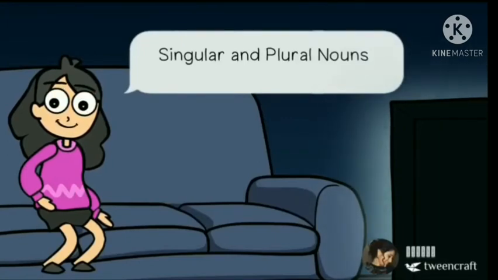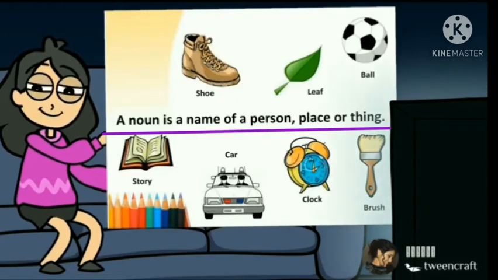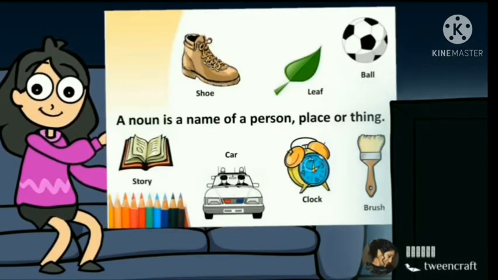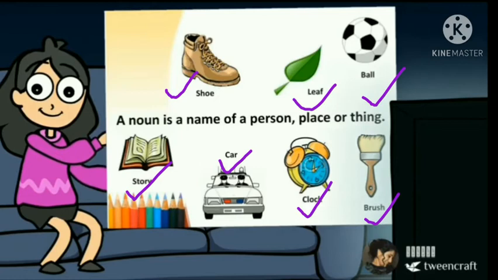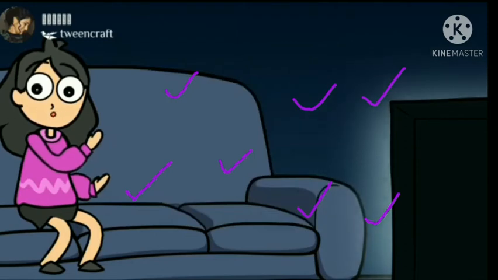Before understanding singular and plural noun, it's important to understand what is noun. So a noun is a name of a person, place or thing. Here we have some examples: shoe, leaf, ball, story, car, clock and brush. All of these are singular noun. Singular means here single, okay? It means we are talking about one thing. So whenever we are talking about one thing, that is singular noun.